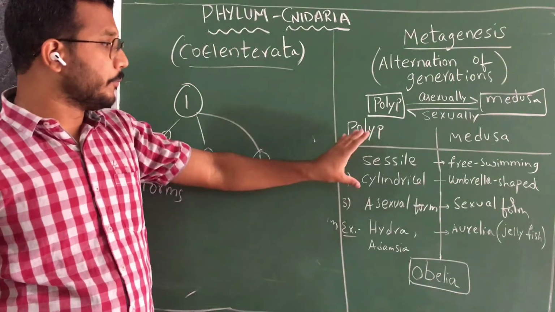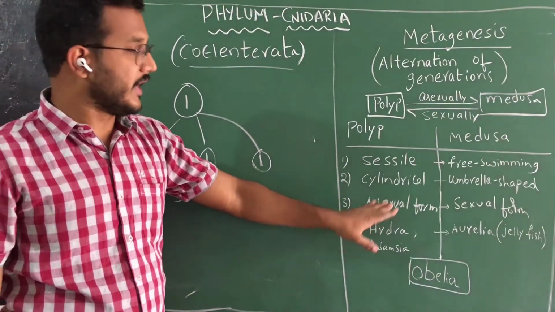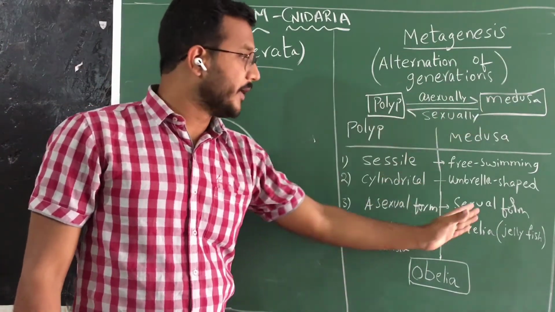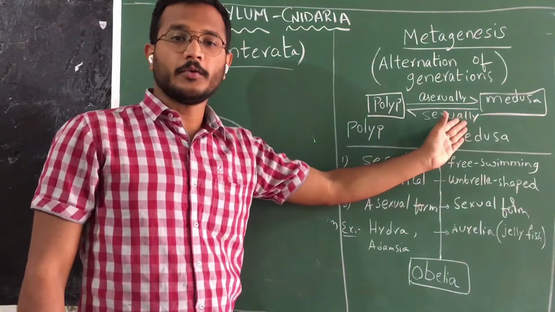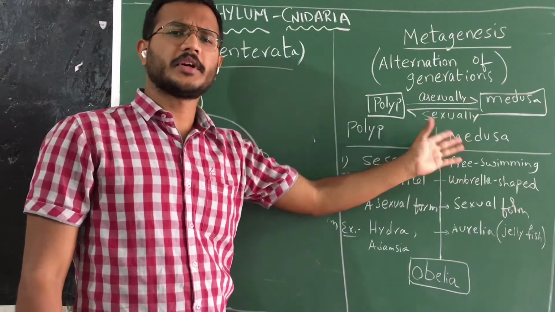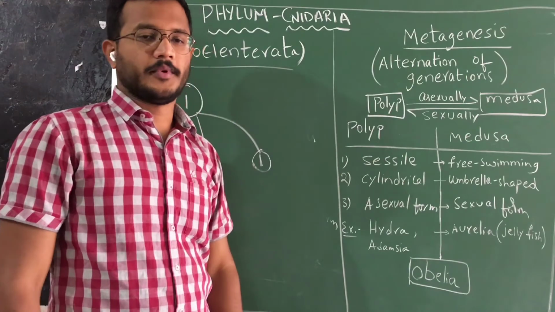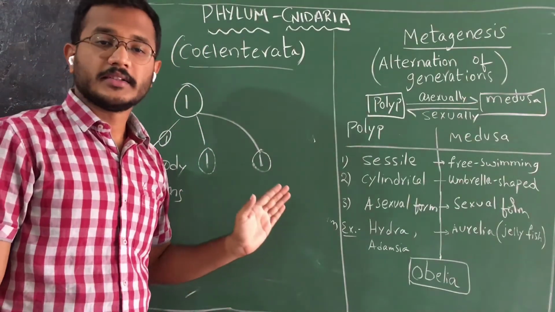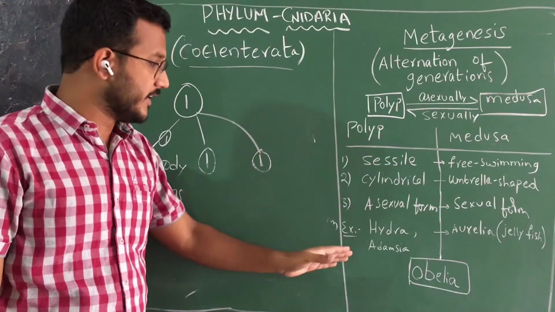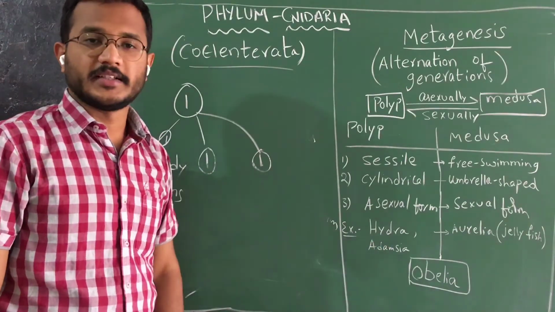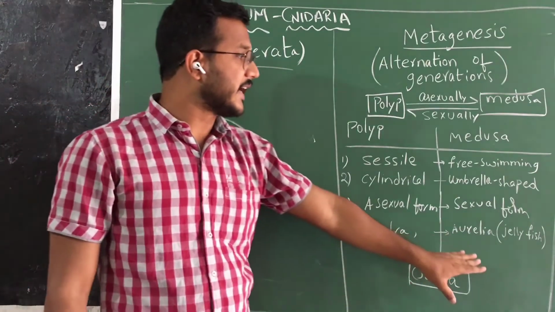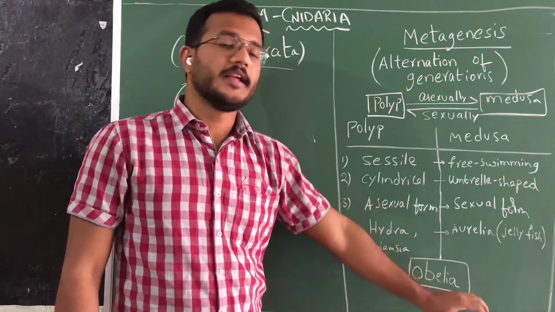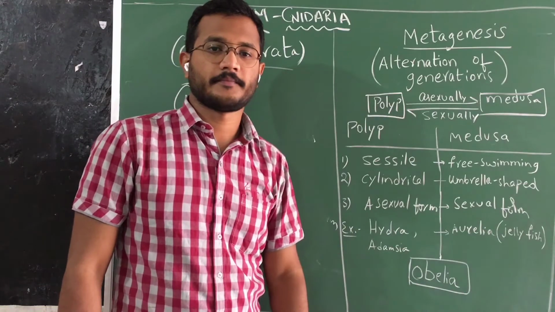And the polyp is the asexual form and undergoes asexual reproduction and turns into medusa. And the medusa is the sexual form and undergoes sexual reproduction and results in polyp. So the organisms which have only the polyp form in their life cycle are Hydra, Adamsia, etc. And the organism which has only the medusa form in its life cycle is Aurelia, that is jellyfish.